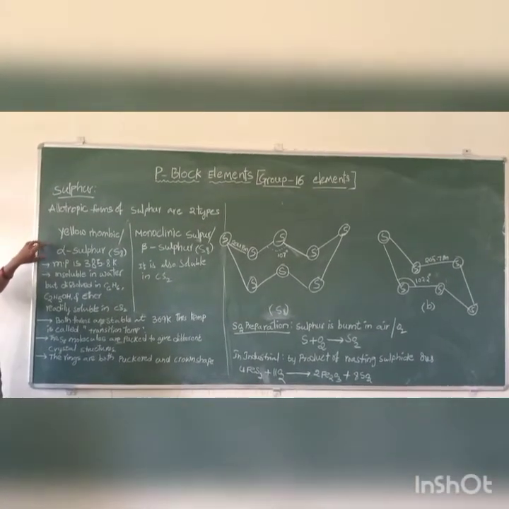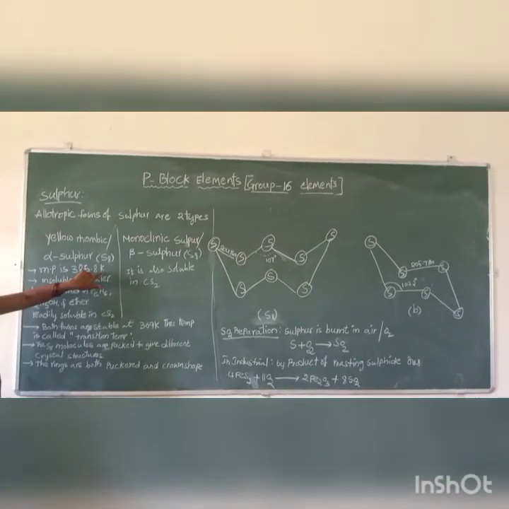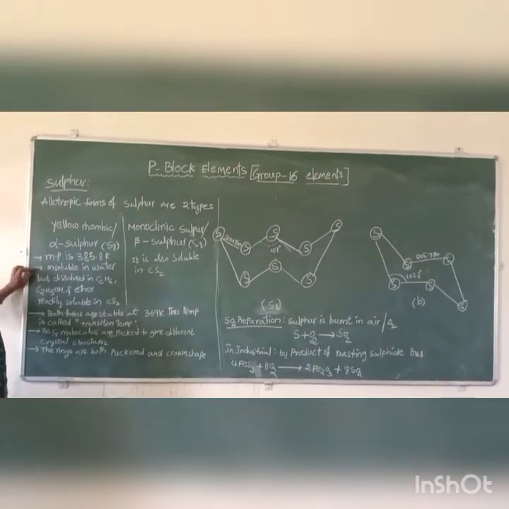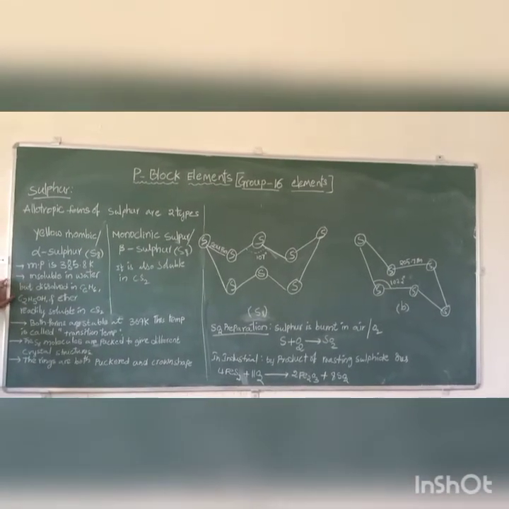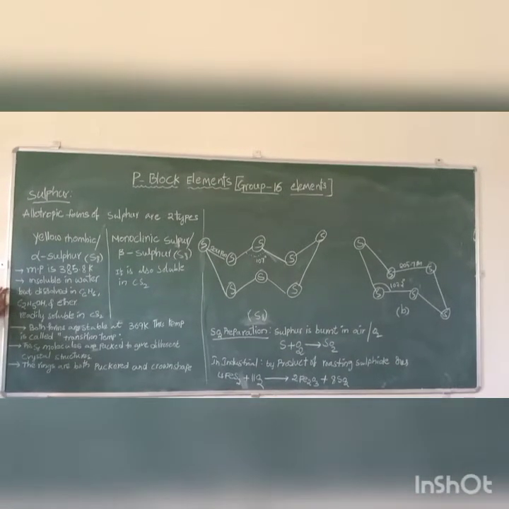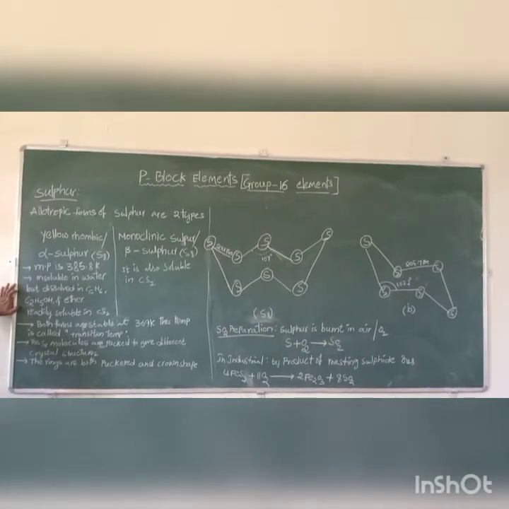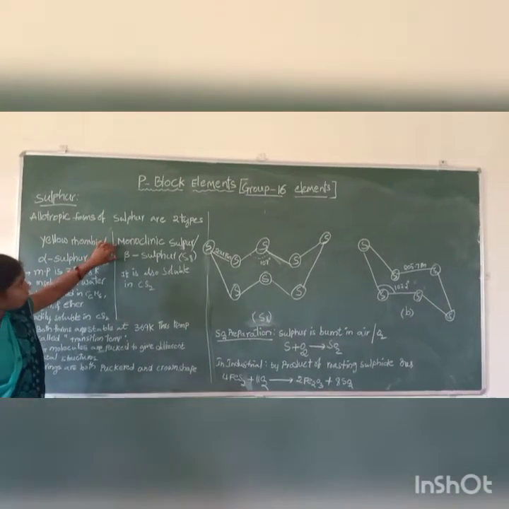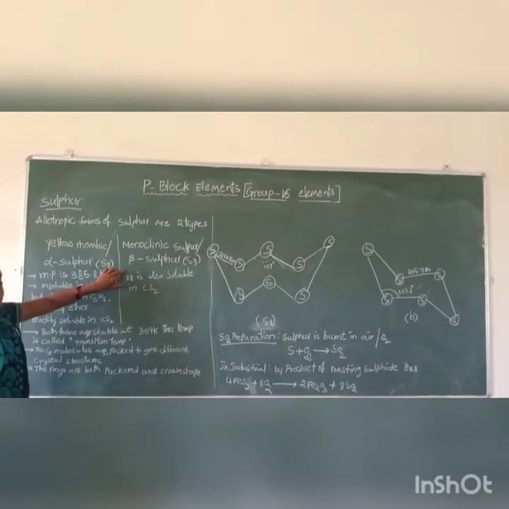In yellow rhombic sulfur, the melting point is 385.8 Kelvin. It is insoluble in water but dissolves in benzene, alcohol and ether, and is readily soluble in carbon disulfide. Monoclinic sulfur is also soluble in carbon disulfide.